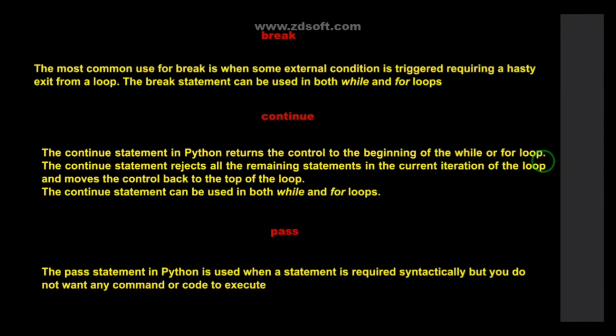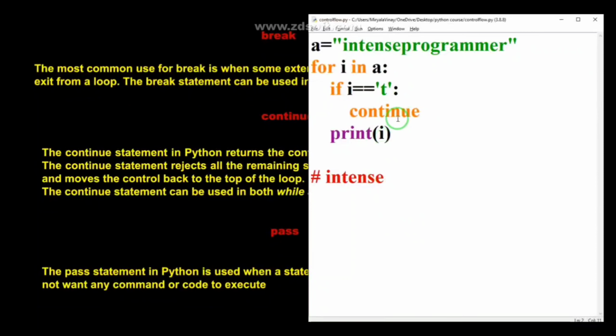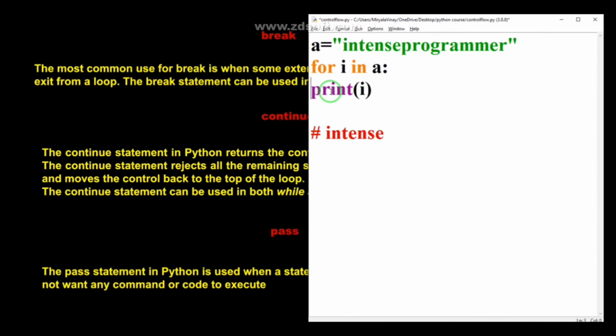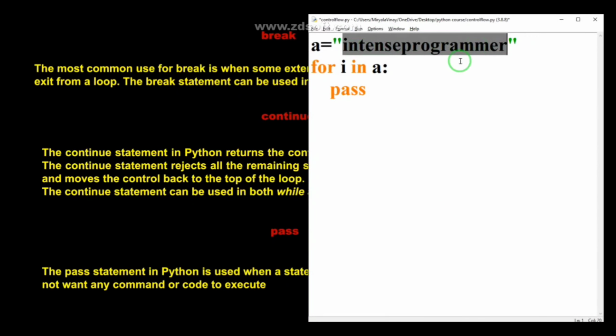Coming to the next part, that is pass. As the name suggests, pass means nothing. Suppose for i in a, I am using a for loop only. I write simply pass. You can see I am writing nothing. For i in a means it will take each and every value from a, that is i, then n, then t, and so on. I am writing only the pass statement in the for loop, so it will do nothing.